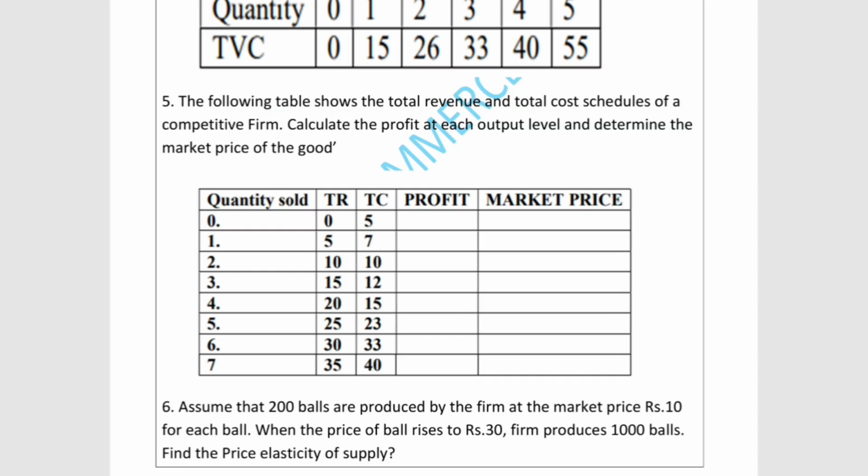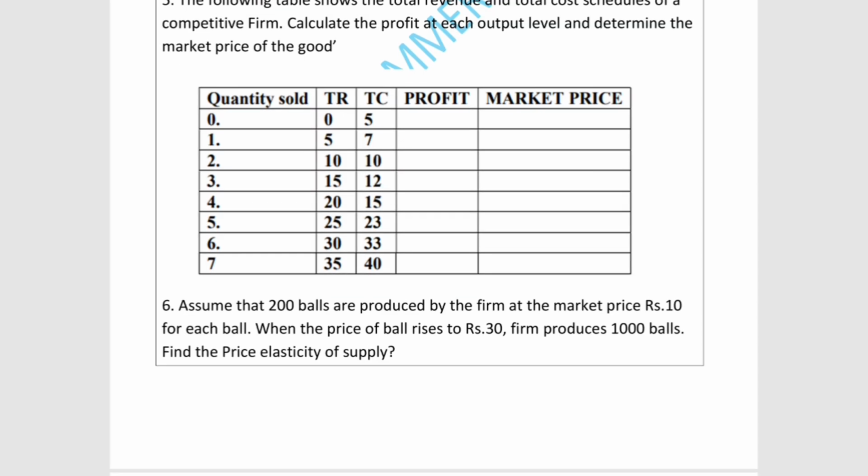The next question, they are going to ask to find out price elasticity of supply. They have given the initial quantities of balls, the initial price of the ball, the new quantities of the balls, and the new price of the balls. So what we are going to calculate there is the price elasticity of supply.